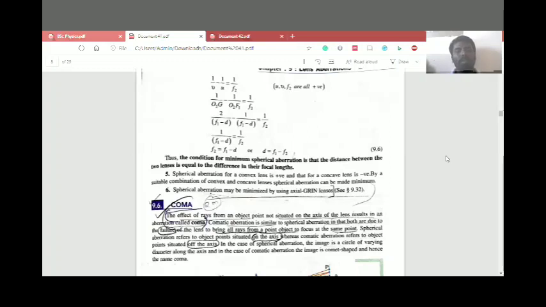Even if we have slight variations between the convex lens and concave lens, we can minimize the spherical aberration. The spherical aberration may also be minimized by using the axial GRIN lens. So by using a GRIN lens, it can be minimized.